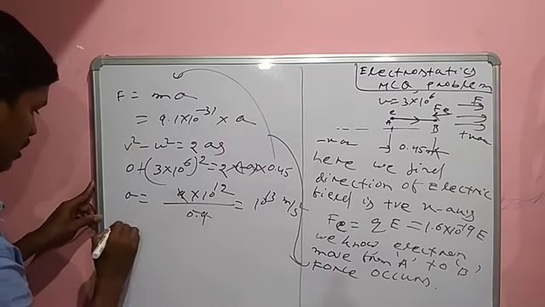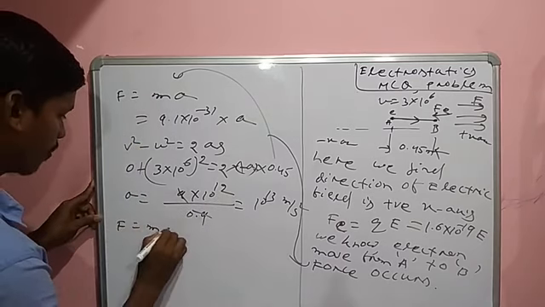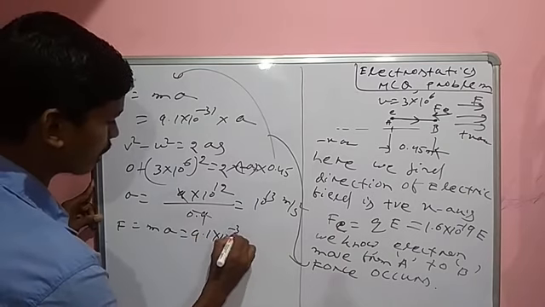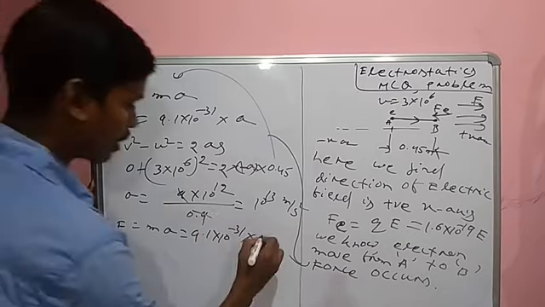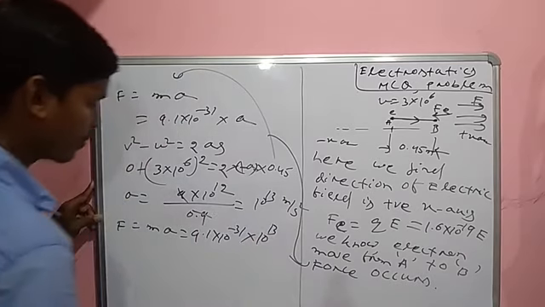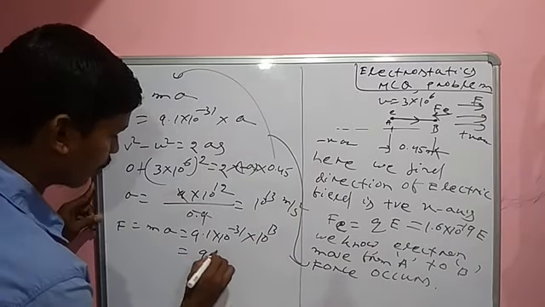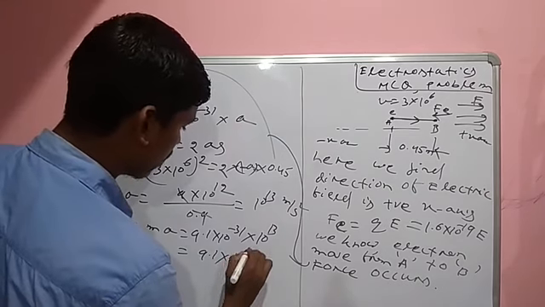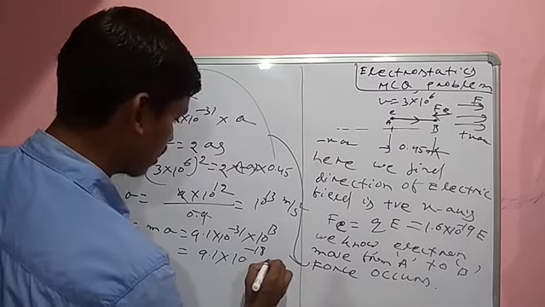So M is what? F is equal to MA. M is 1.1 into 10 to the minus 31, into A. A is what? 10 to the power 30. So 9.1 into 10 to the power minus 18 Newton.